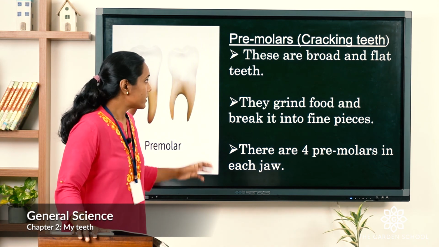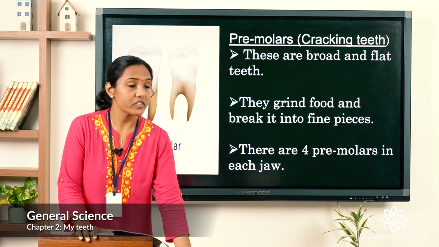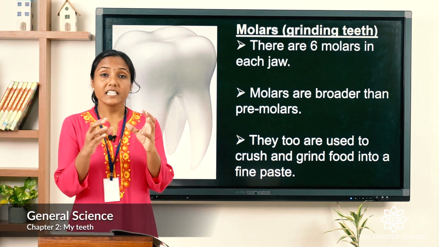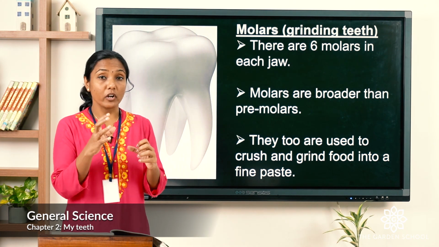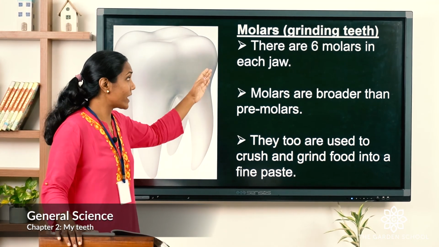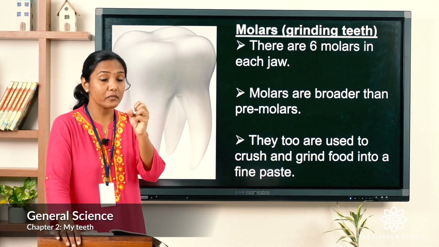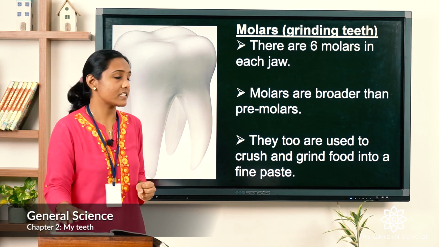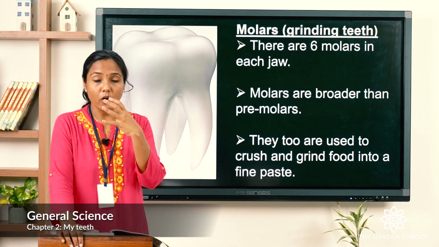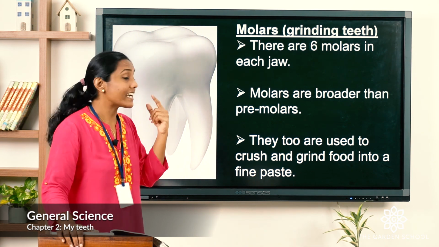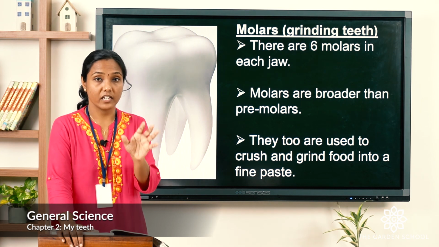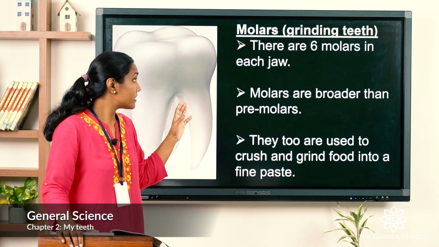Okay. Now let's see the next type of teeth, that's molars. Can you see? Molar is the broadest tooth compared to the other teeth. It's bigger than the other teeth. Its part is to grind the food into a fine paste. There are 6 molars in each jaw. On the top we have 6, that is 3 plus 3 here, as well as in the bottom 3 plus 3. So totally we have 12.